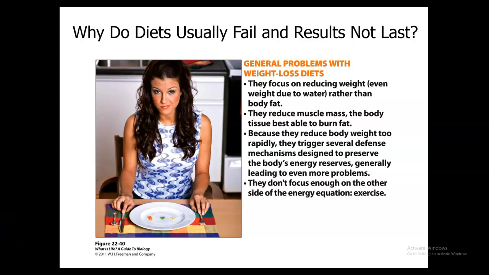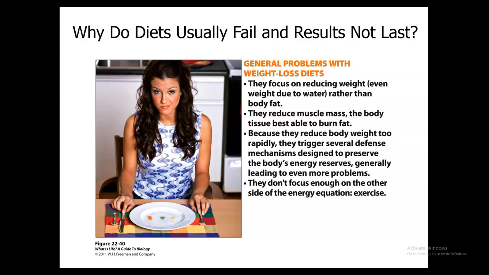It reduces your muscle mass. Muscle is going to be important in speeding up metabolism. Weight reduction is going to result in body switching to emergency mode and actually preserving more calories. And then the 4th way is focusing more on eating habits while not including enough exercise. So example, low carbohydrate diets.